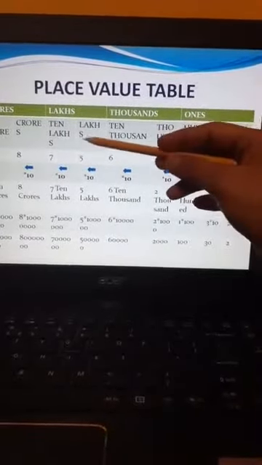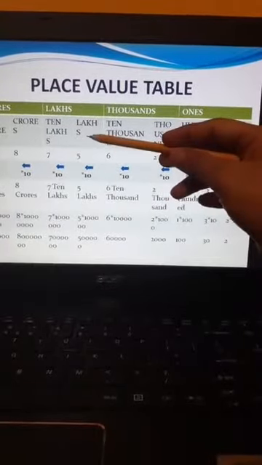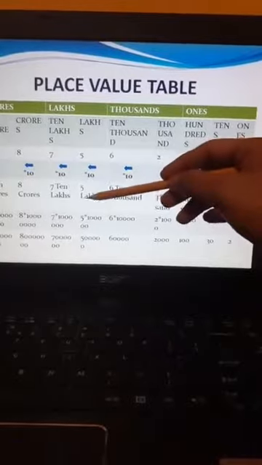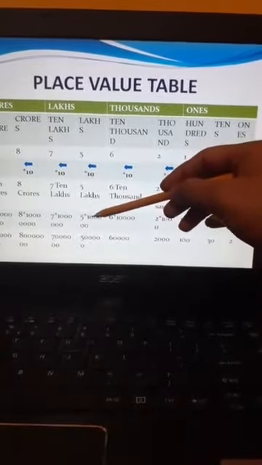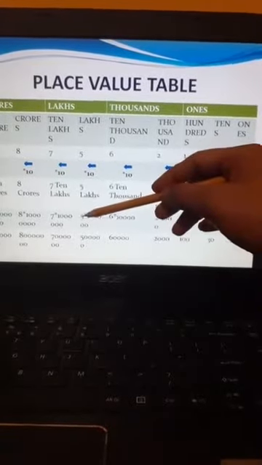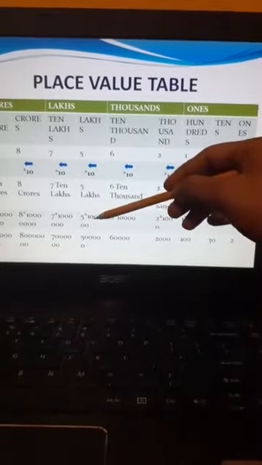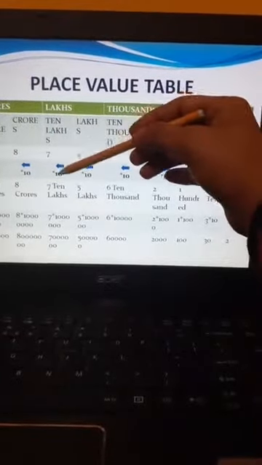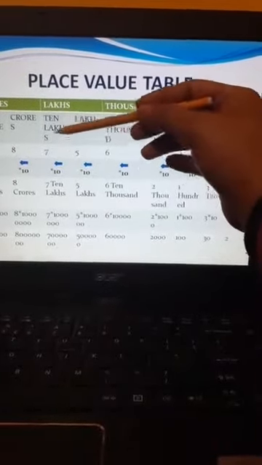In lakhs, which digit is given at lakhs place value? That is 5. Now what will I write? 5 lakhs, and 5 will be multiplied by 1 lakh, that is 5 multiplied by 1 lakh will give you 5 lakh. 7 is given at 10 lakh place value.